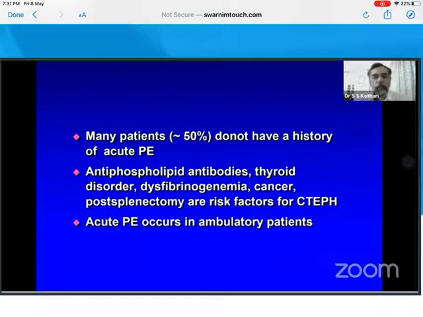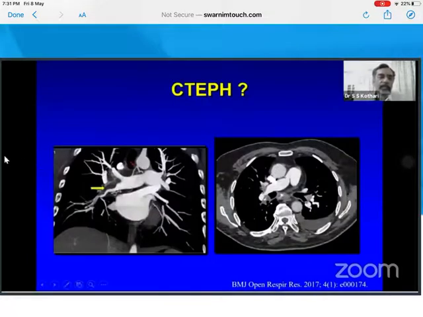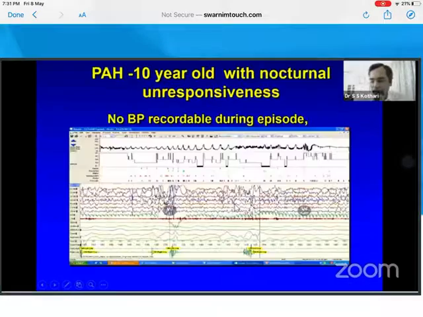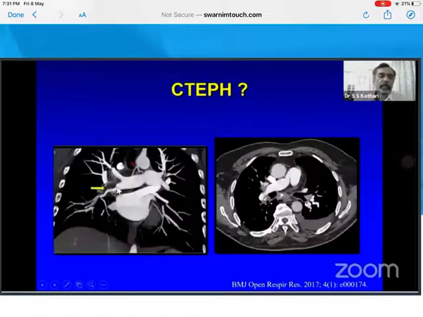Which are the risk factors for CTE-PH? Dysfibrinogenemia, post-splenectomy. Somehow patients who have no spleen tend to get into CTE-PH, tend to get into PH also. But protein C, protein S are not indicators of CTE-PH. Another CTE-PH. Now this patient did not have CTE-PH, but he had Takayasu arteritis.